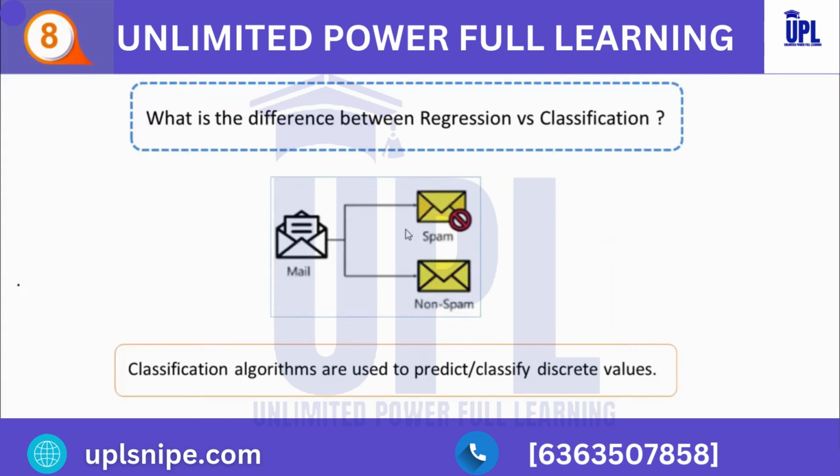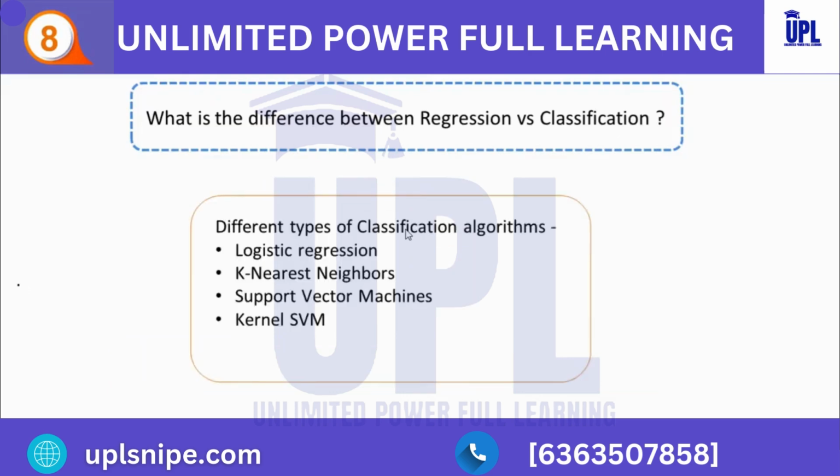Now, talking about classification, these algorithms are used to predict or classify discrete values. For example, male and female, true or false. You can even take the example of mail, whether the mail is spam or not spam, right? So let me explain how classification works. Let's suppose a computer program is trained on the training dataset, then it will categorize the data into different classes based on that training. Different types of classification algorithms are logistic regression, k-nearest neighbors, support vector machine, and kernel SVM.